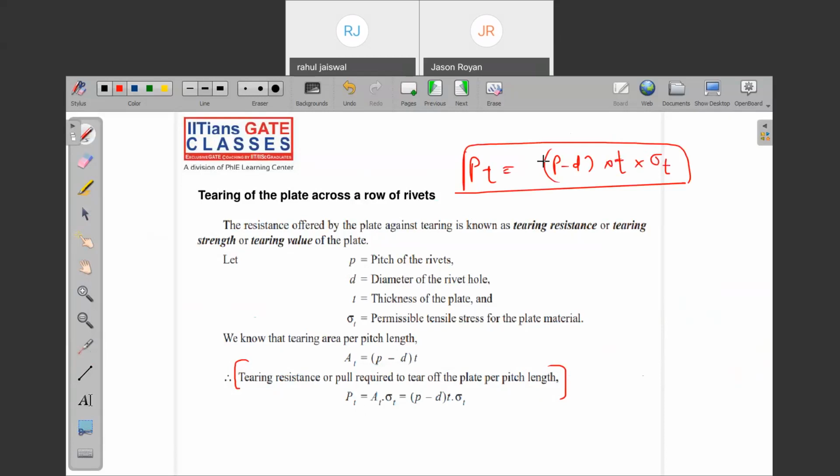(P minus D) into t into sigma t. Basically, I can say diameter of hole, dh. Sometimes diameter of hole is equal to d, but of course, diameter of hole must be greater than d, right? Now, just know the formula only. This is the tearing strength.